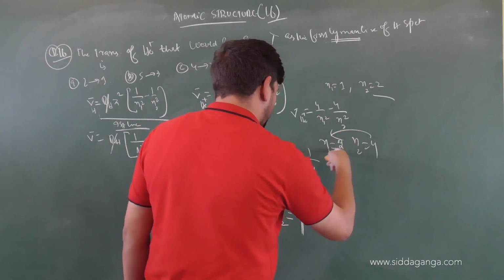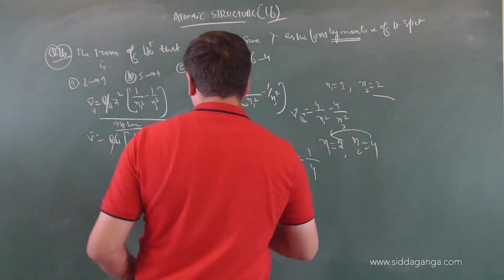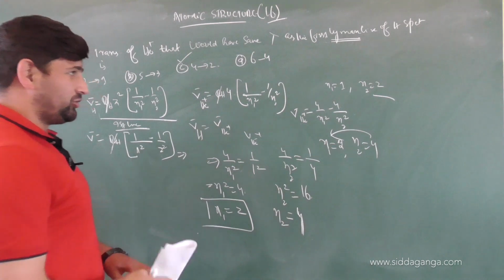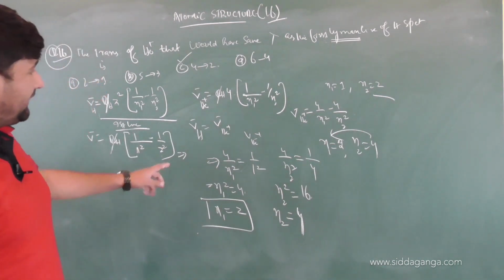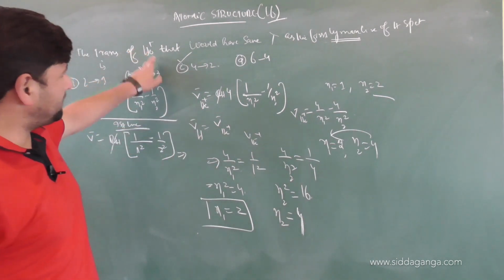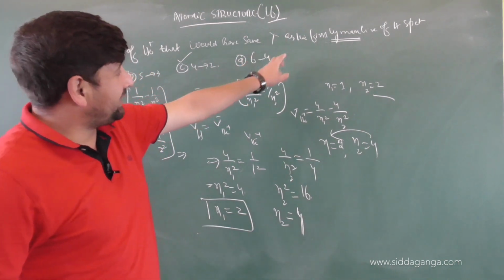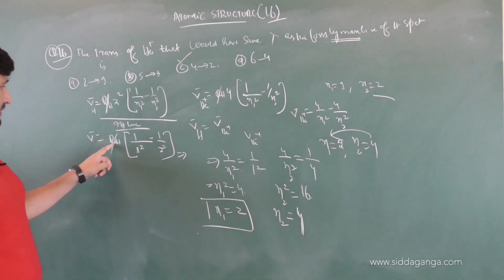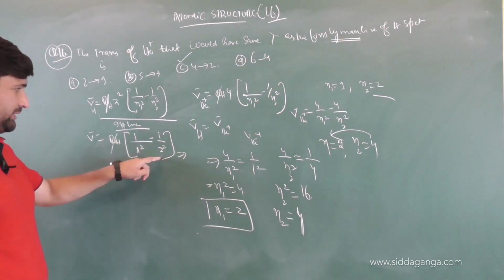So the transition should occur from 4 to 2. Only then will the wave numbers of the two be the same. So the correct option will be option C. I hope you got my point here. I equated the wave numbers: the wave number of helium plus should be equal to the wave number of hydrogen for that line. For hydrogen, wave number equals R_H Z square into 1 by 1 square minus 1 by 2 square.